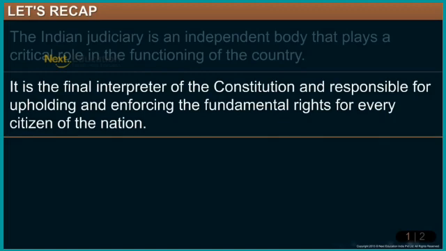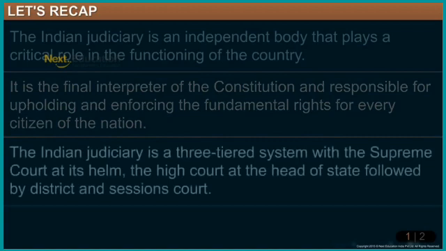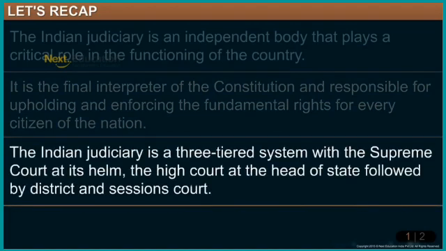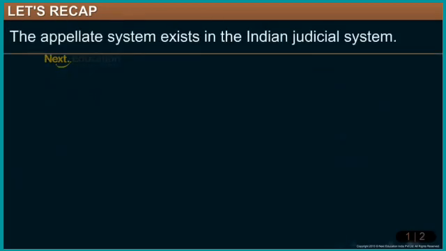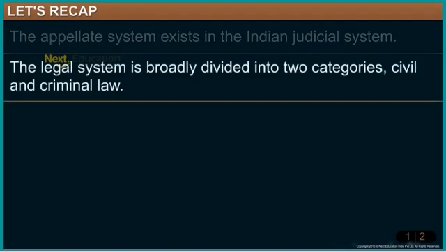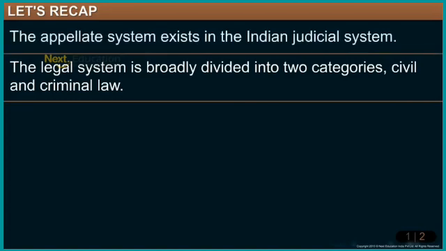It is the final interpreter of the Constitution, responsible for upholding and enforcing fundamental rights. The Indian judiciary is a three-tier system with the Supreme Court at its head. Observe, students, the appellate system exists in the Indian judiciary. The legal system is divided into two categories: civil and criminal laws.